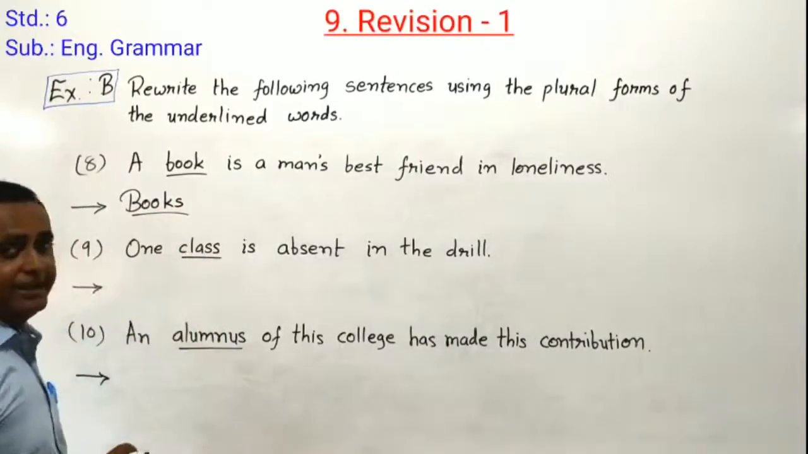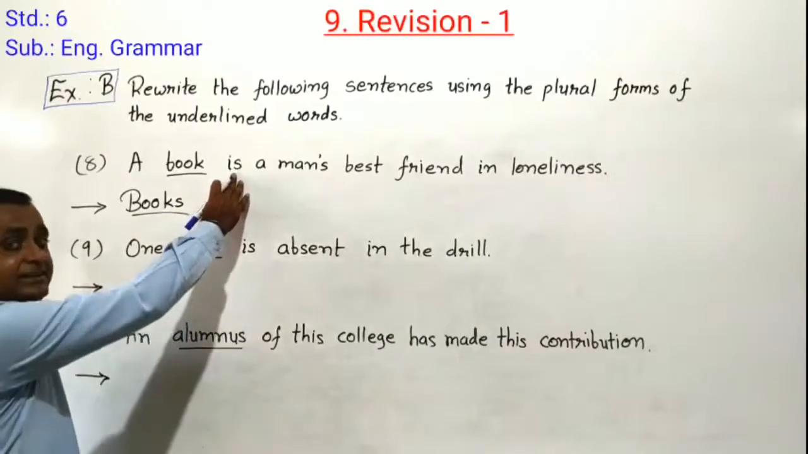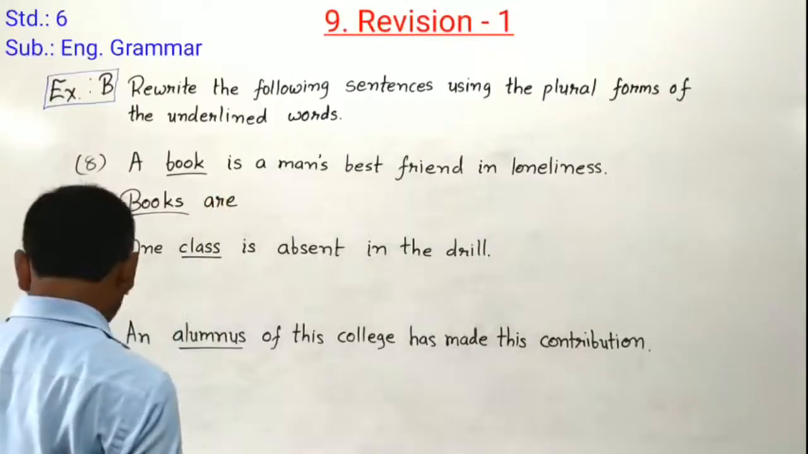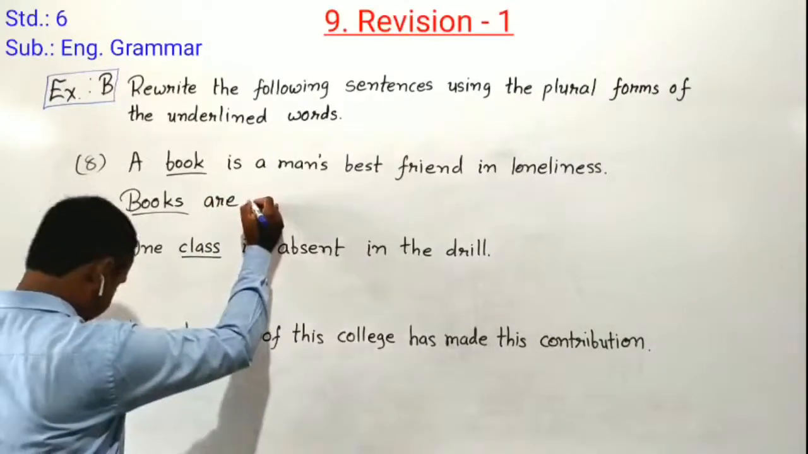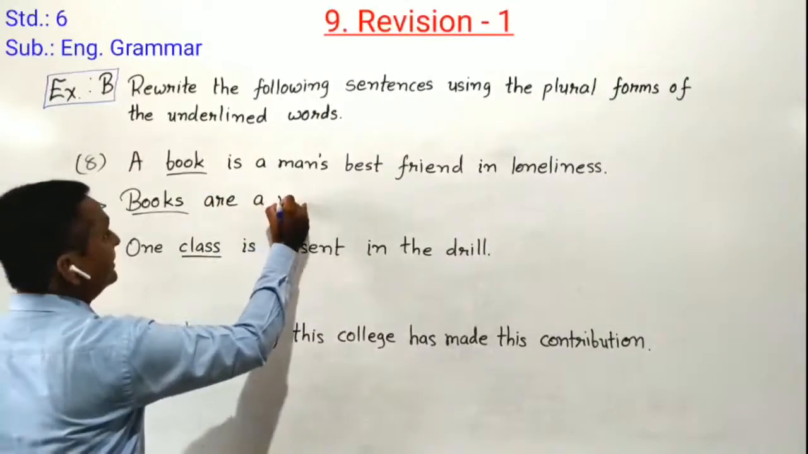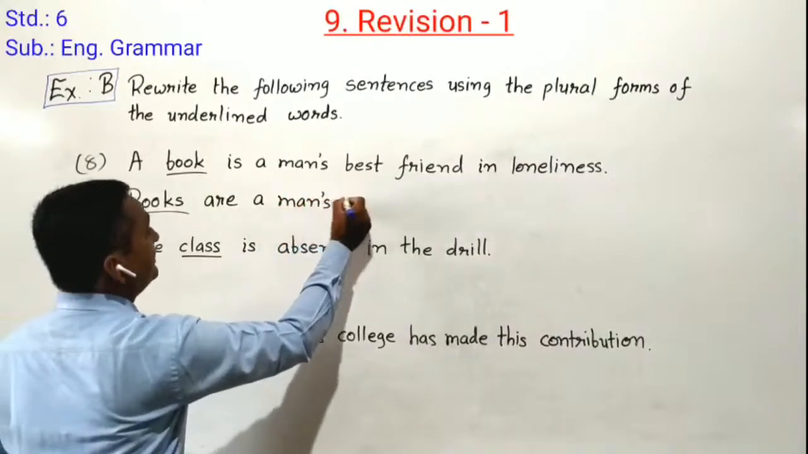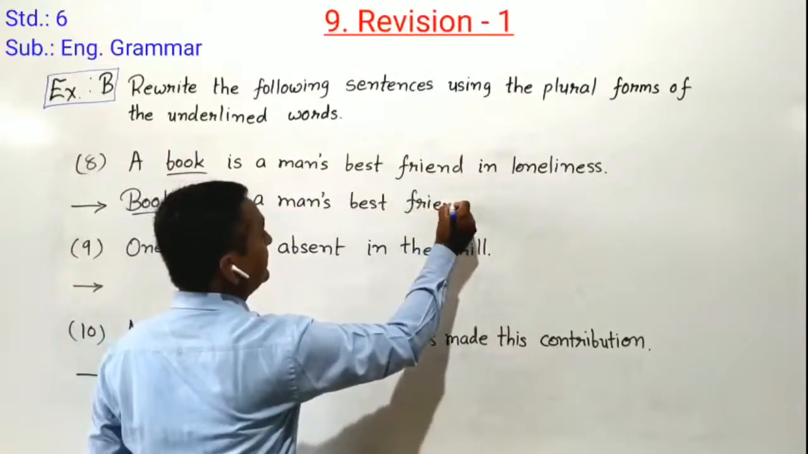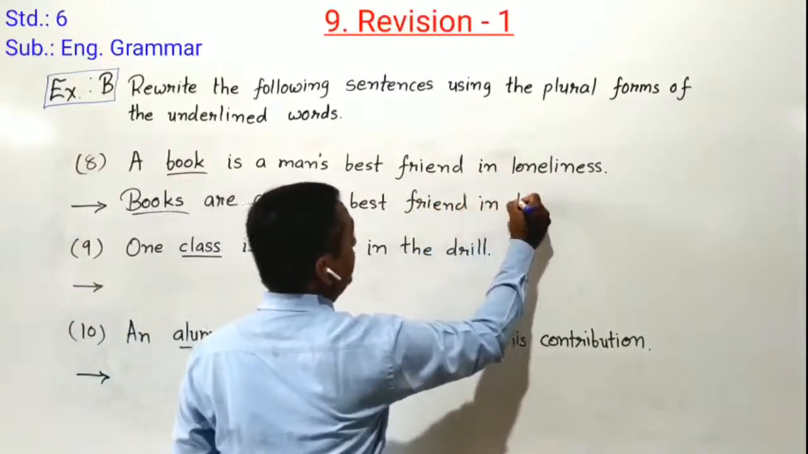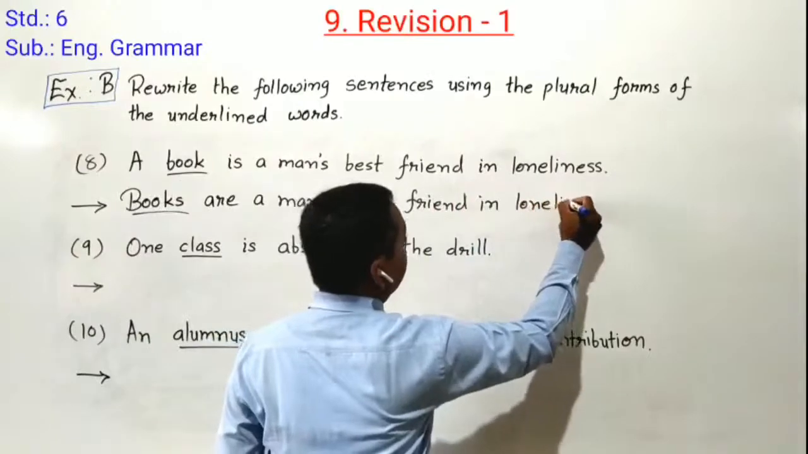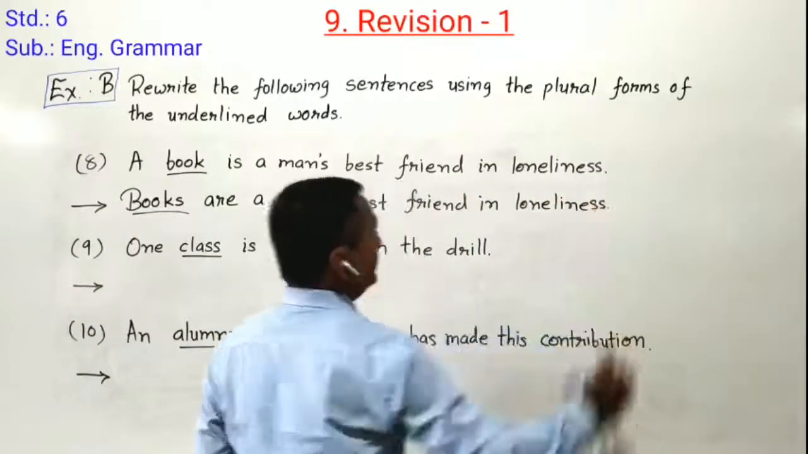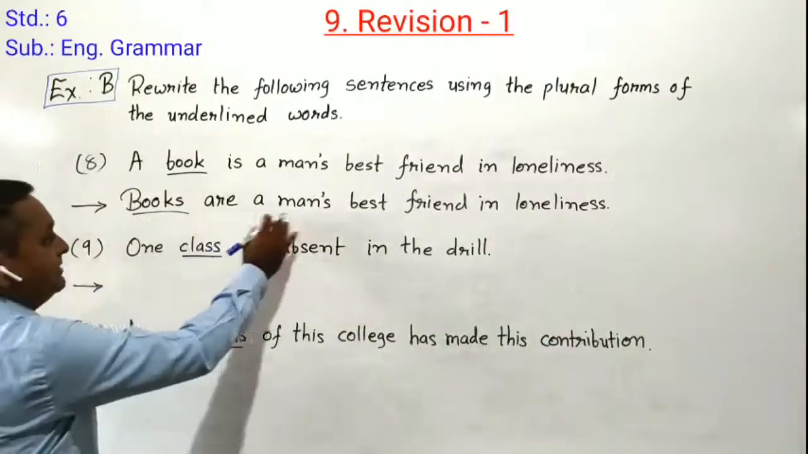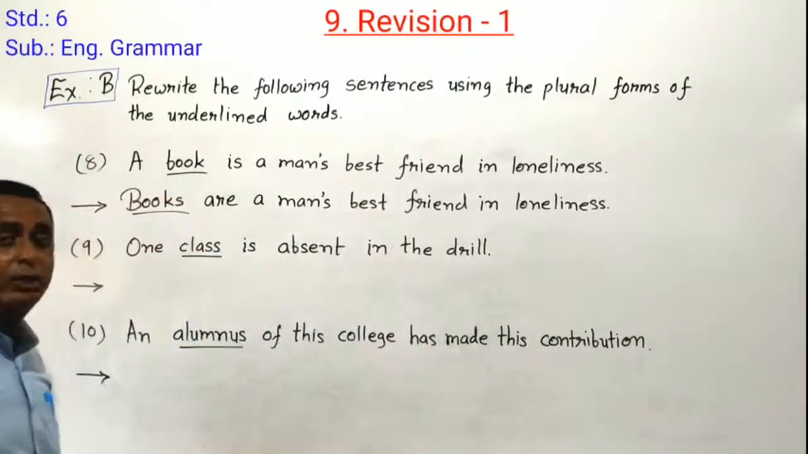Here books is used, so we cannot use is as the helping verb. We have to put are here. Instead of is, we have to put are. A man's best friend in loneliness. Can you understand? Here our sentence is converted into plural form. Books are a man's best friend in loneliness.